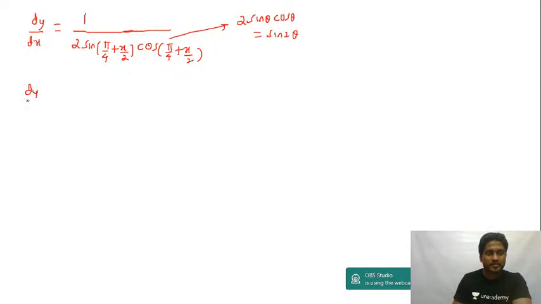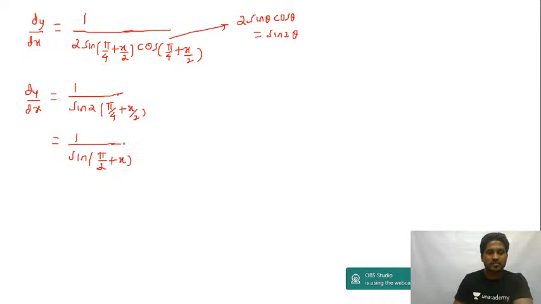So this becomes dy by dx is equal to 1 upon sine 2 theta, sine of 2 into pi by 4 plus x by 2. Right, so 1 upon sine of, if I multiply by 2, you get pi by 2 plus x.